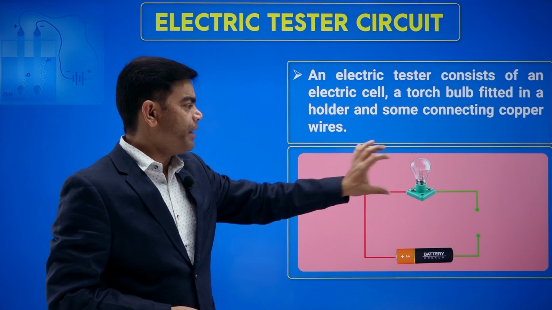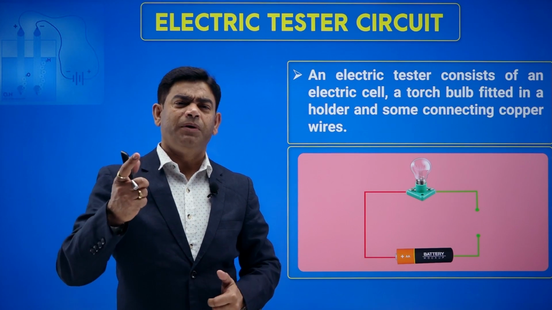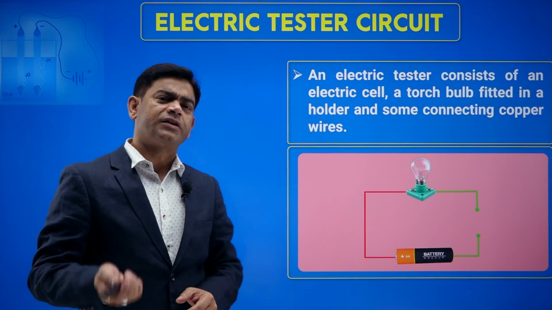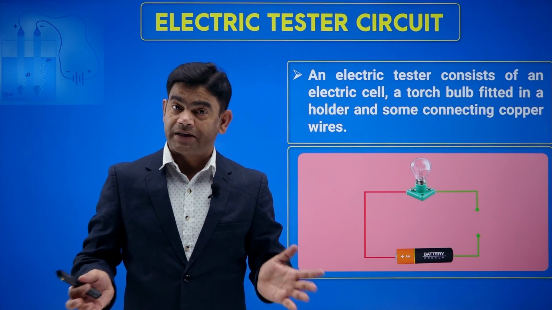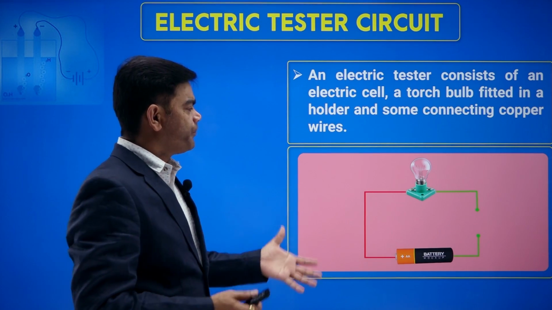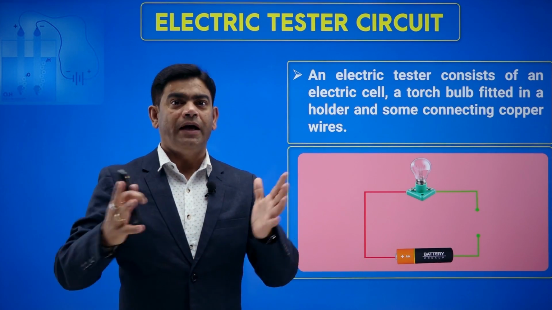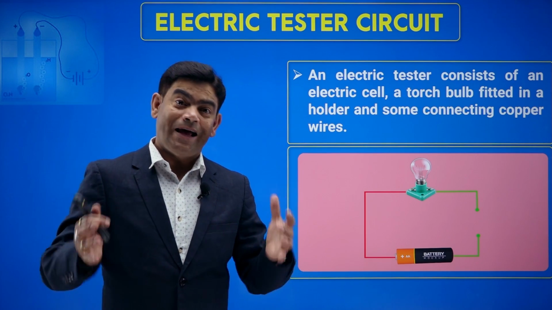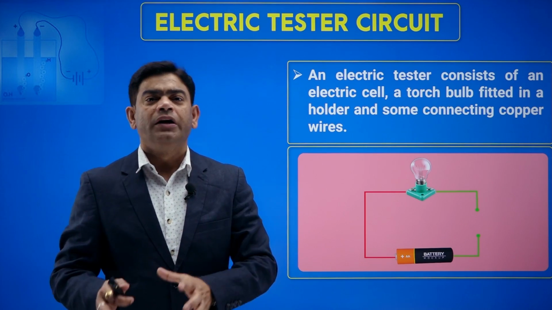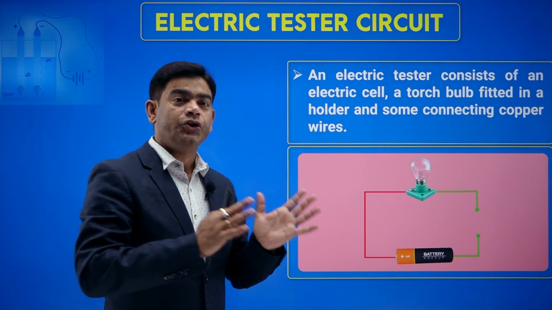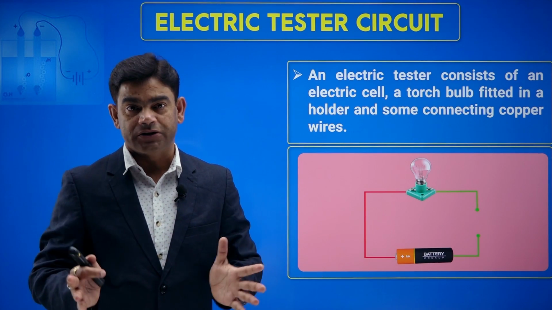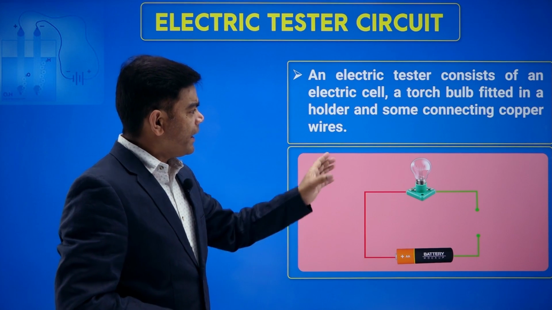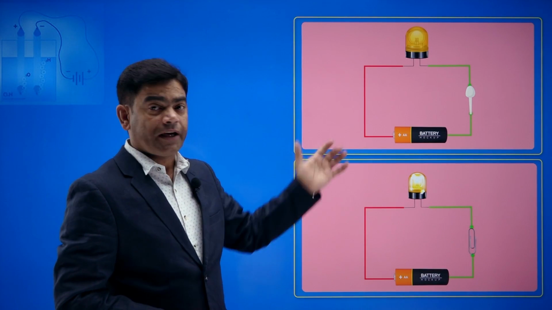But if the bulb doesn't glow, it means that object is an insulator, or I can say it is a poor conductor of electricity. So this circuit you can make at home and check different articles. Okay, as always I tell you, any kind of activity, do it under the guidance of some elders, don't do it alone. Okay, so I can give you 2 different diagrams.